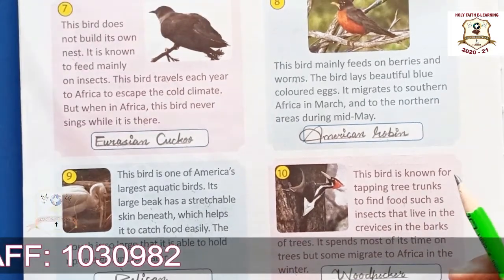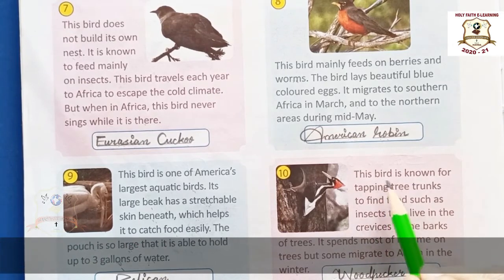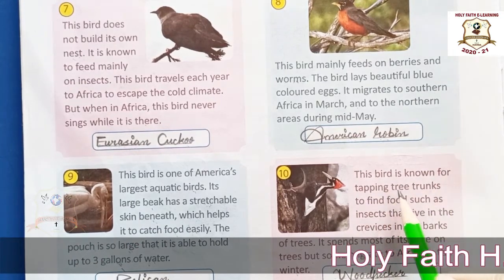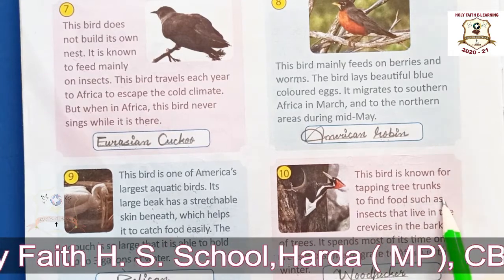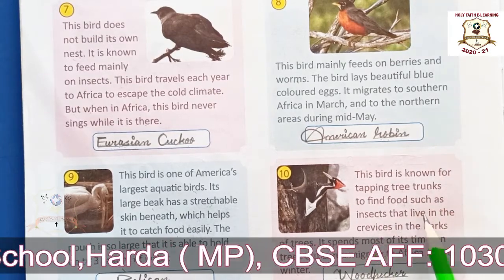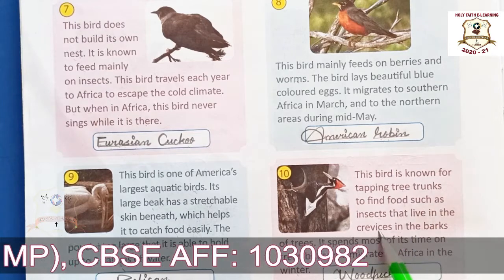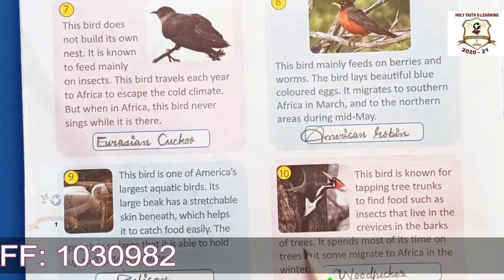Okay, now 10th one. This bird is known for tapping tree trunks to find food such as insects that live in the crevices in the barks of the trees.